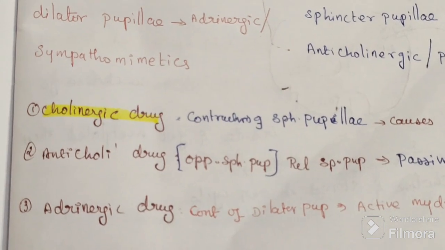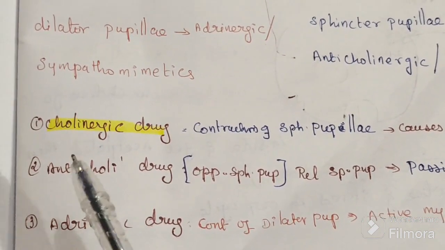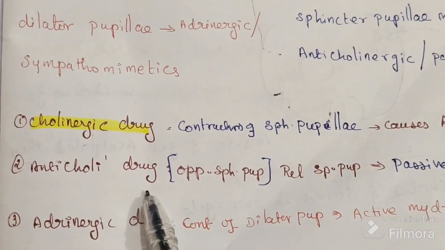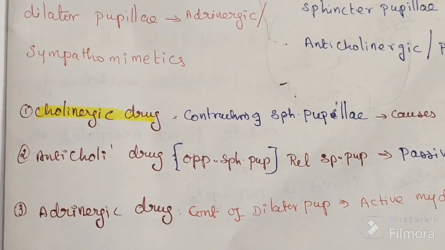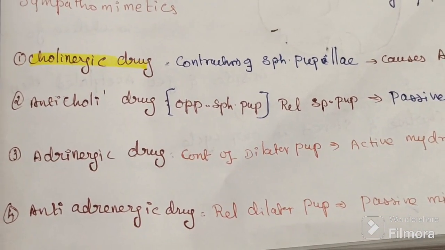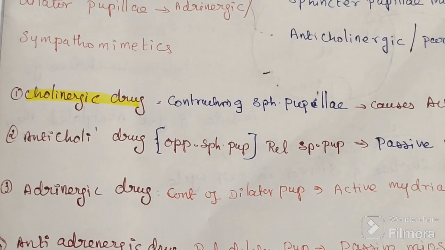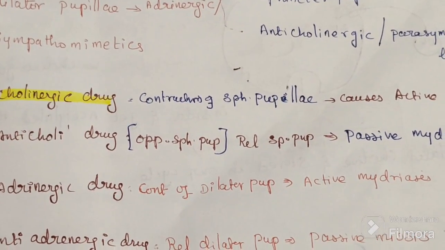Next, what will a cholinergic drug do? What will an anticholinergic drug do? What will an adrenergic drug do? And what will an anti-adrenergic drug do? The cholinergic drug is parasympathetic stimulation.